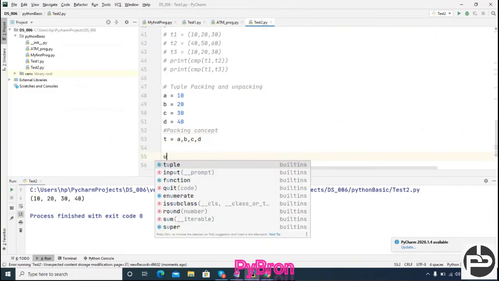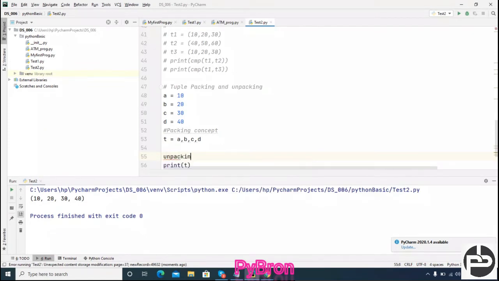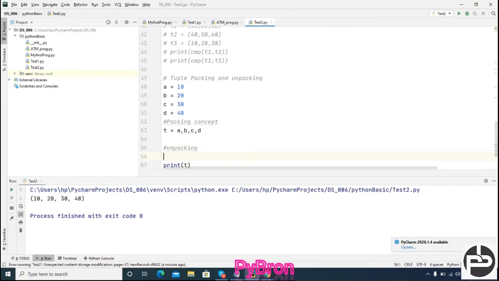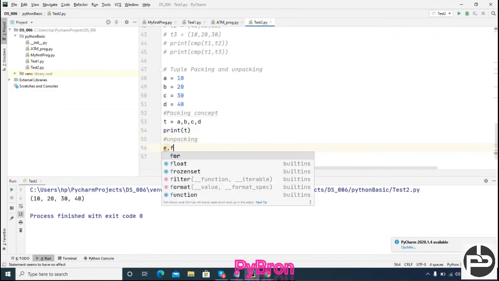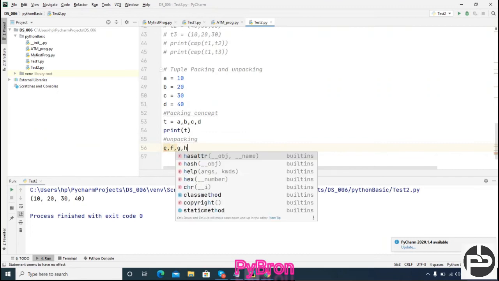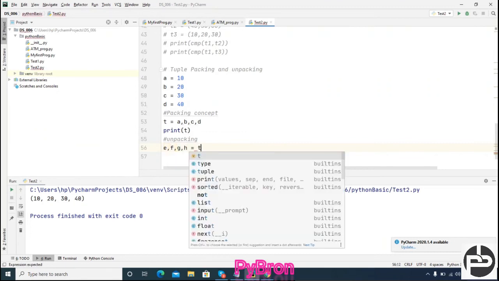Unpacking means we have tuple T and I want to convert it back into elementary objects. So now what I'm going to do, I'm going to create E comma F comma G comma H, and I'm going to assign T to it.